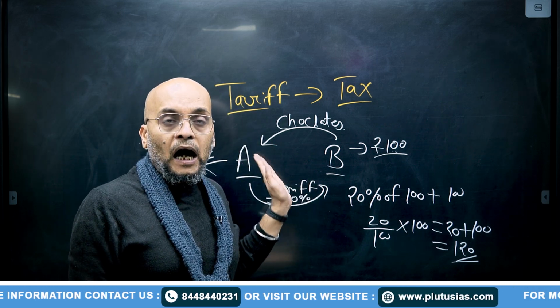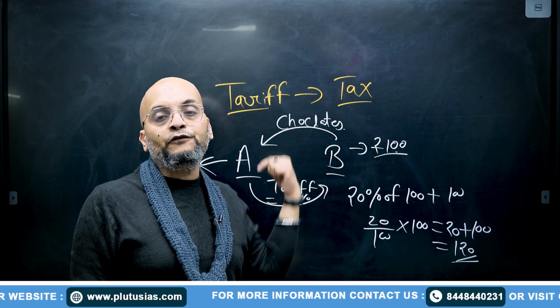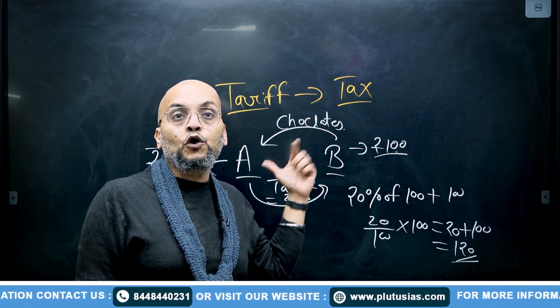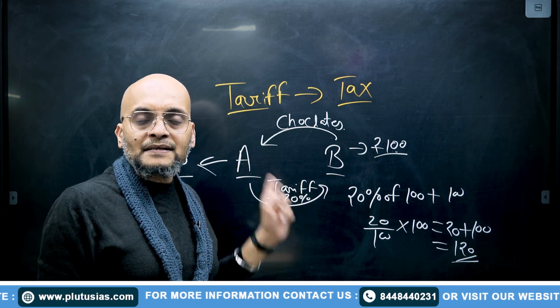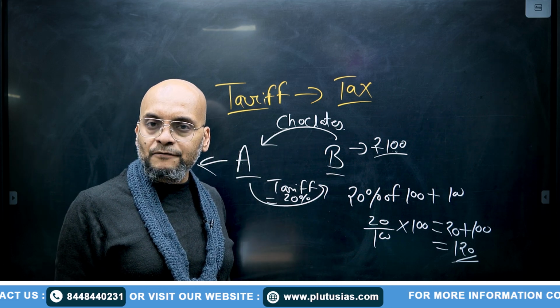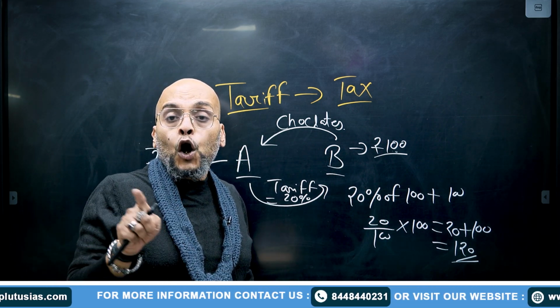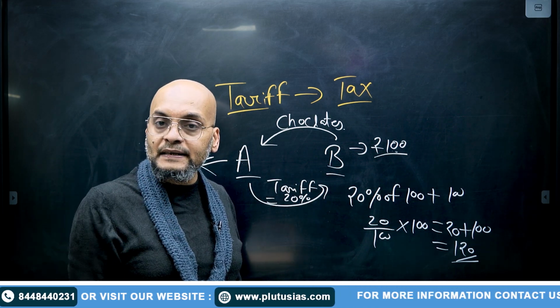When country A applied tariff on the chocolates imported from country B, these chocolates became costlier. Now, for the citizens of country A, this chocolate is expensive. They will not purchase this chocolate. Rather, they will opt to purchase the chocolates produced domestically in their country.